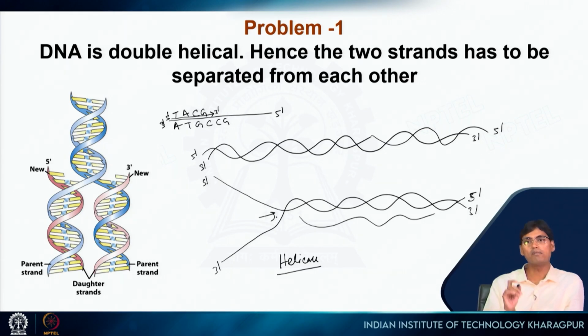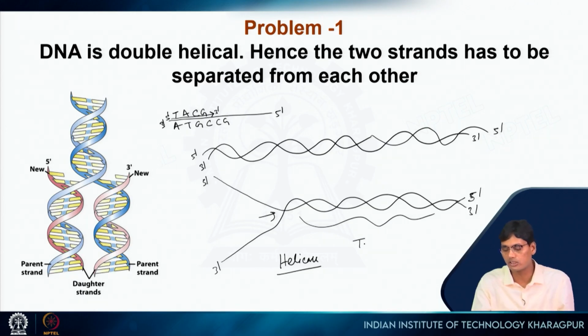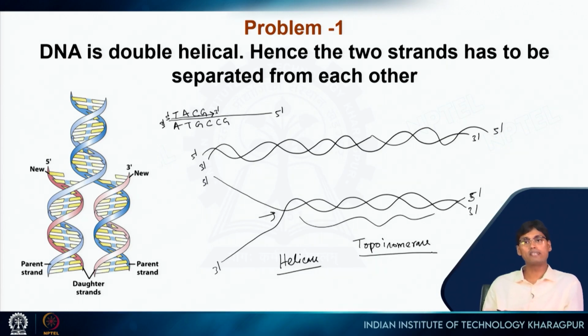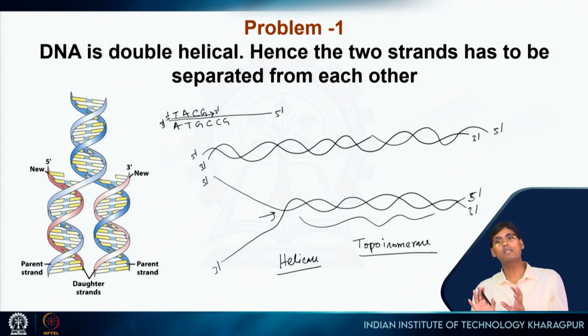So we have another enzyme with a very interesting name, called topoisomerase. It seems like a very complicated name, but it's not actually very complex. I'm telling that when we are trying to separate these two strands by helicase, then the front part of the DNA will be tangled.